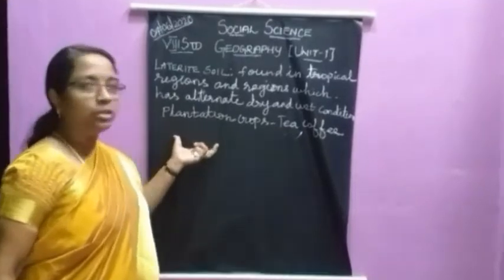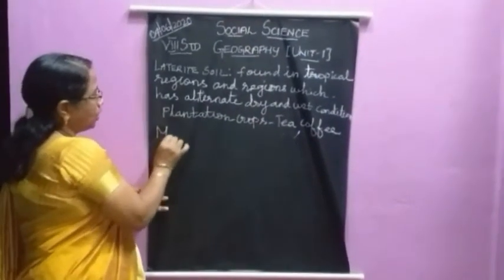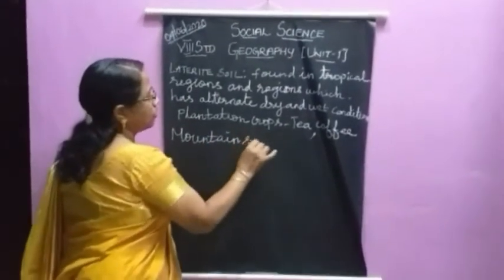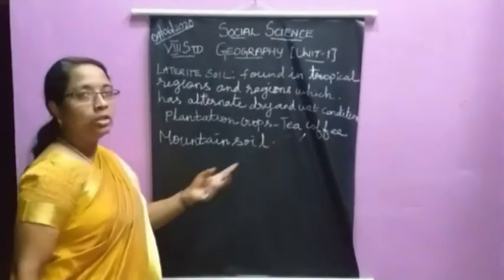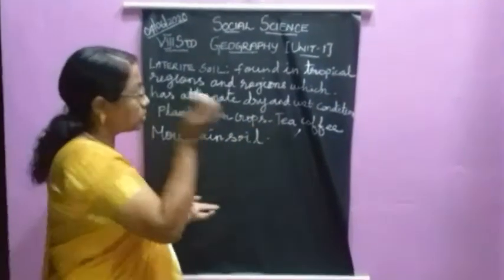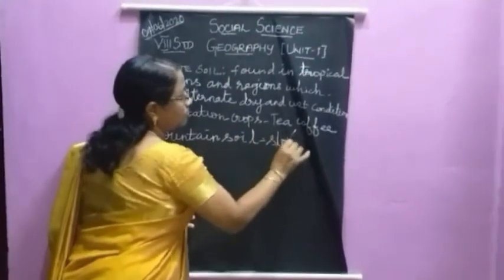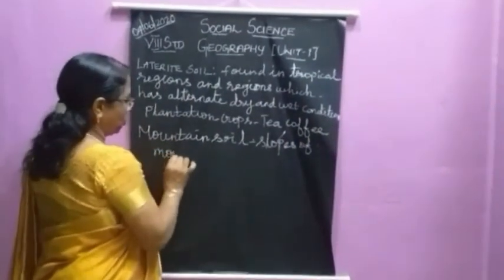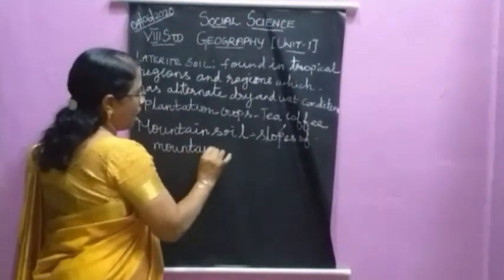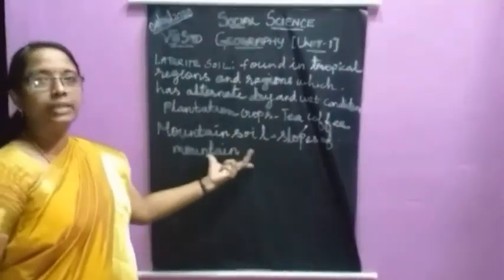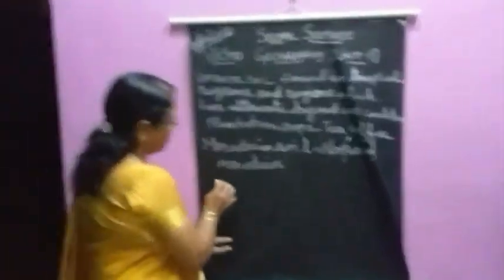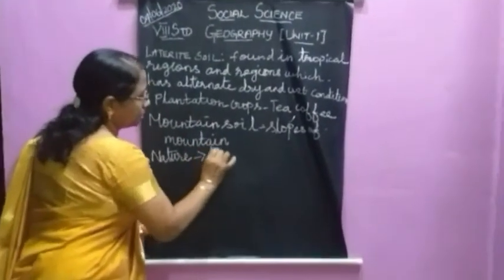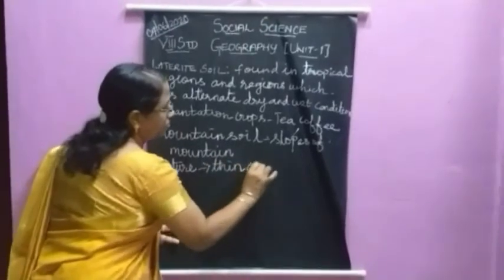Okay, next, the fifth one is mountain soil. From the name itself we can understand it is found on the slopes of mountains. Only on the slopes of mountains is this mountain soil found. About the nature of the mountain soil, it is thin and acidic.